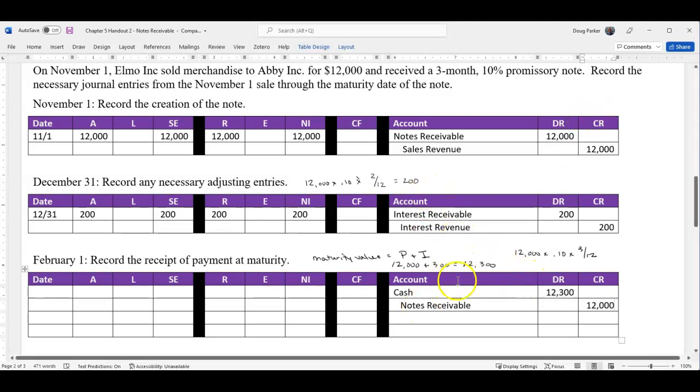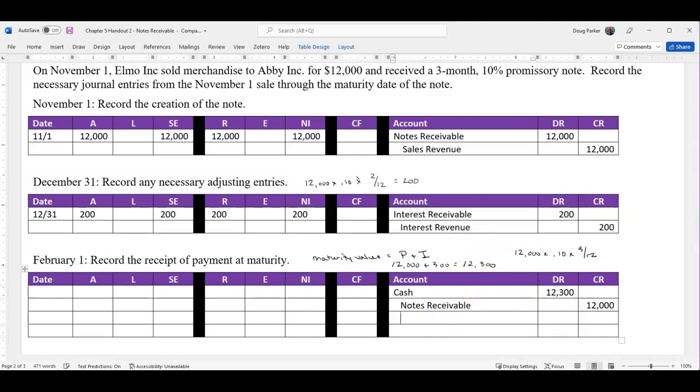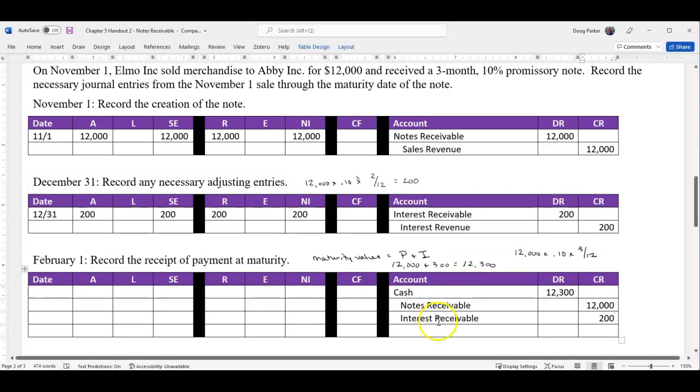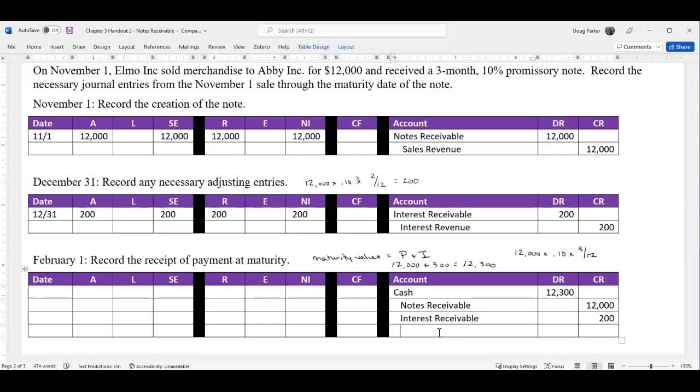What else? Well, now we need the $300 of interest, but be careful. A lot of people want to slap in here interest revenue $300. No. We've already split it, so we've recognized a portion of the interest already, so make sure you take into account any interest you've already recorded on the note. So you're going to record your interest receivable at $200. And then finally is our interest revenue.